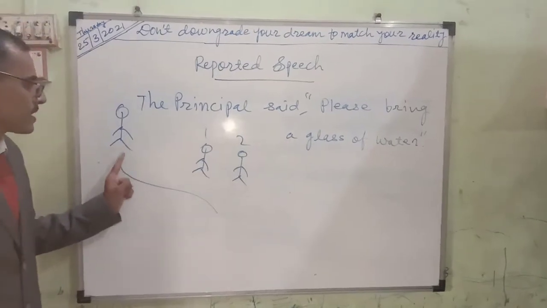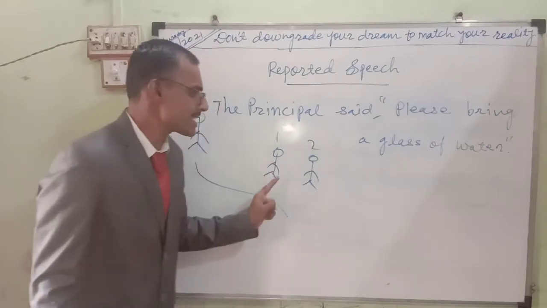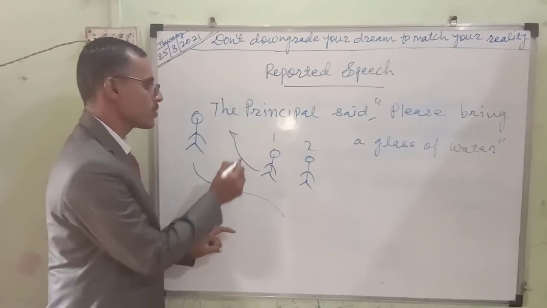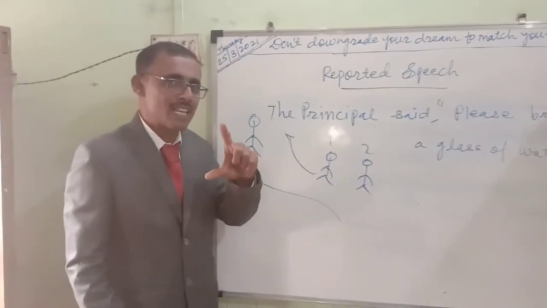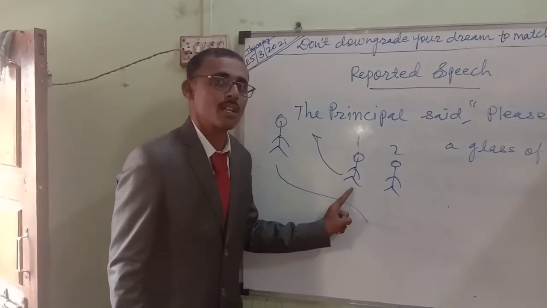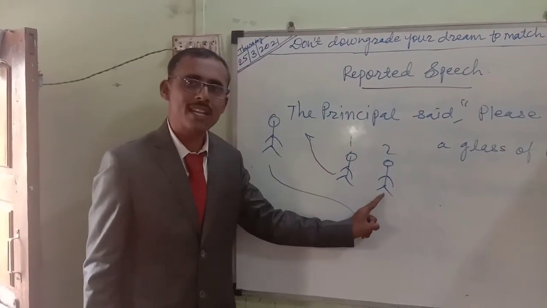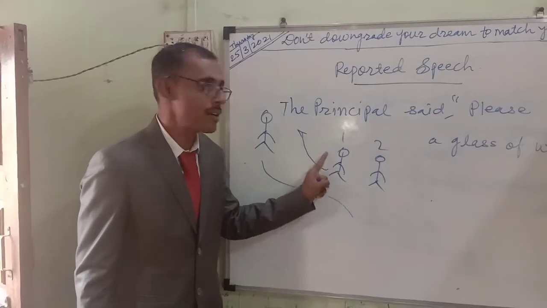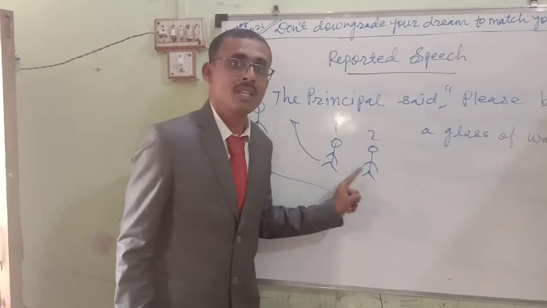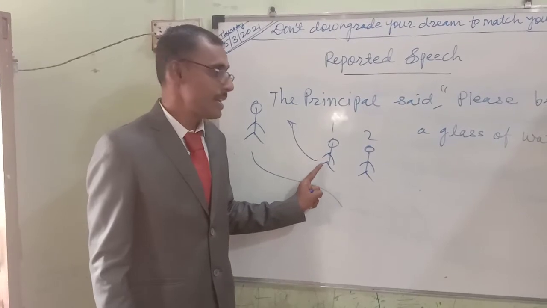Listen, my dear. Principal is communicating here. The principal said, please bring a glass of water. It's a request, my dear. And at the same time, the gardener is moving. He is going towards the office to bring a glass of water. And at the same time, the second gardener is inquiring, where are you going? What happened? What did sir tell you? He is inquiring, second number gardener. And first number gardener, he is narrating the principal's sentence. He is narrating, he is reporting, he is transferring into indirect speech. Same dialogue. He is transferring.